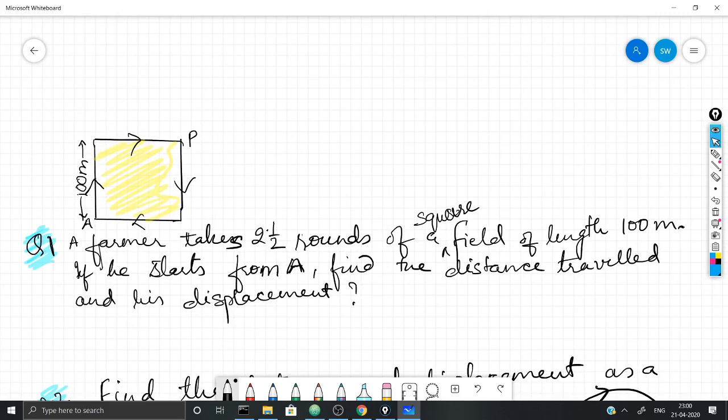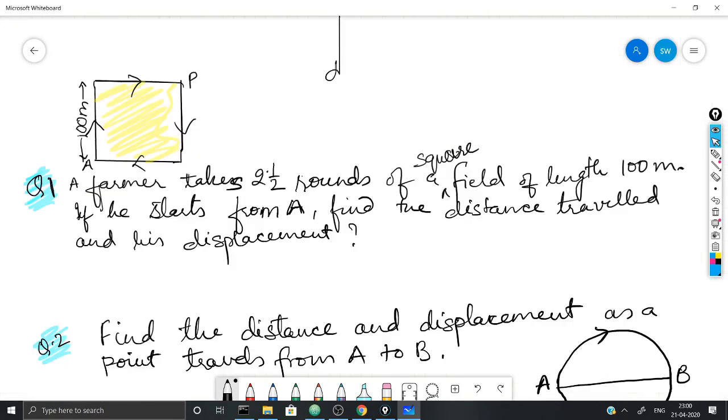Yes, so the distance in this problem will be calculated by taking the total length of the path traveled by the farmer. So if he starts from this point A, then he goes one round, then 2 rounds, and another half.